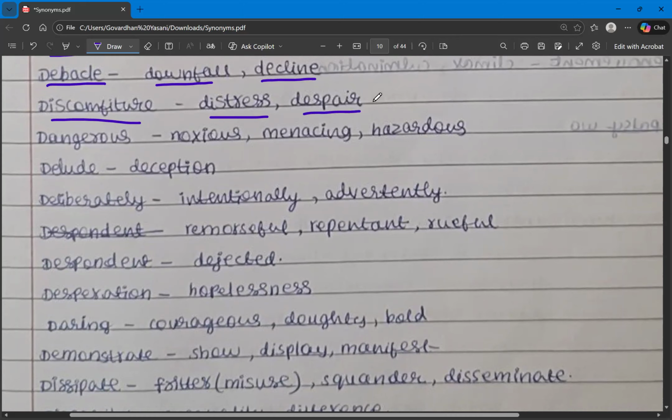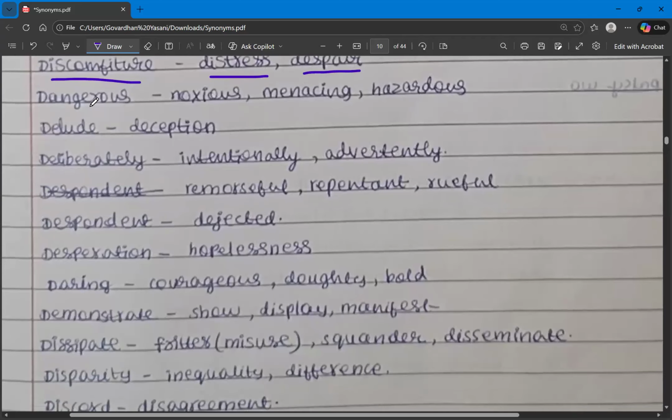Despair we have covered, that is something very sorrowful. So distress and discomfiture. We know what discomfort means, where you are not feeling good. So in that meaning, the synonyms are distress and despair. The next one is dangerous. We have covered the synonyms, and these are noxious, menacing, hazardous.